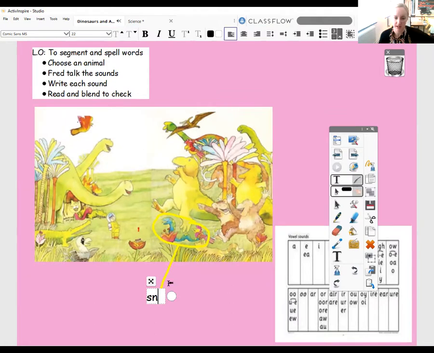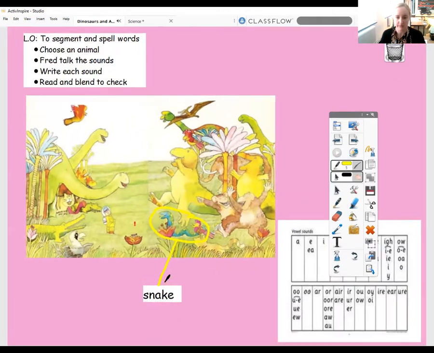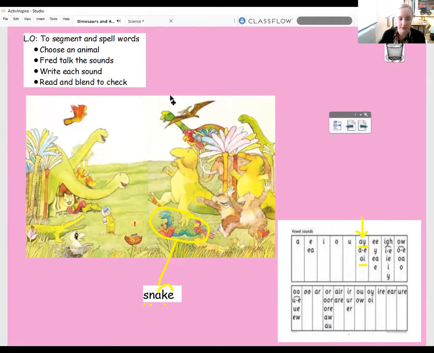Okay, split digraph. So we have the A, the K sound, my K, and my E at the end. And look, here is my split digraph sound. So I've got snake.